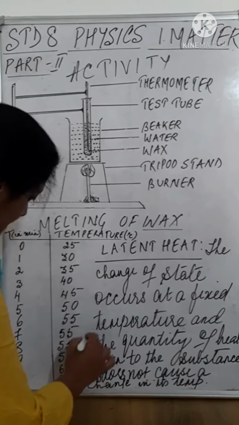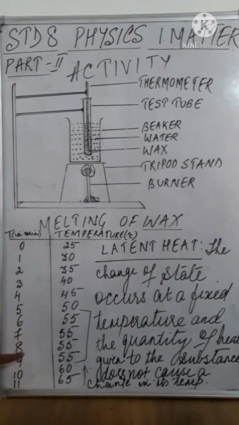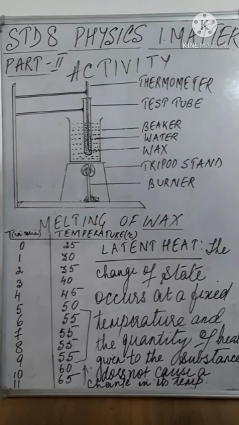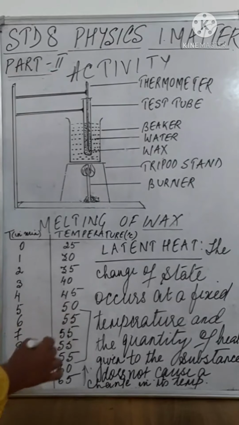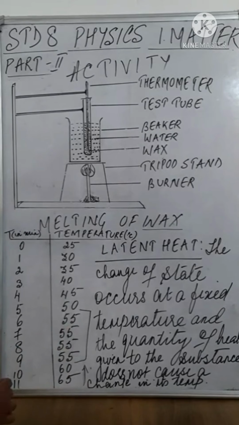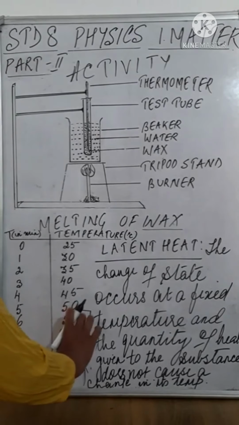But over here you will see the temperature remains constant even when the heat is supplied. The temperature which is seen in the thermometer remains constant at 55 degrees Celsius.